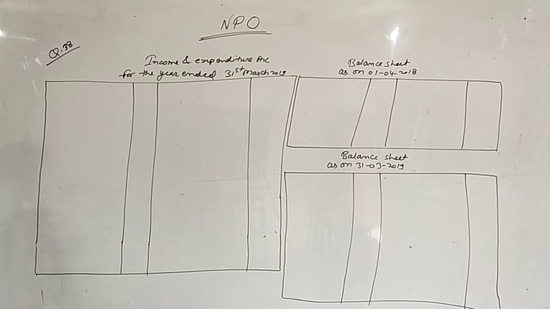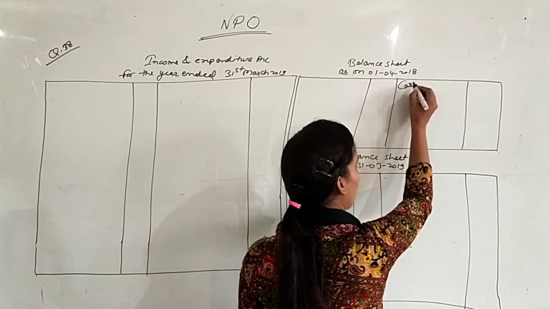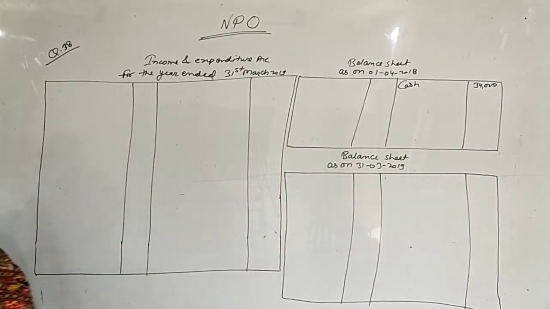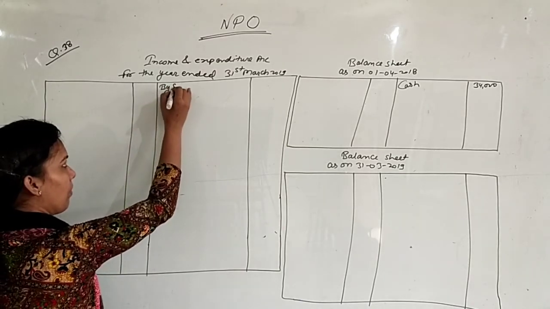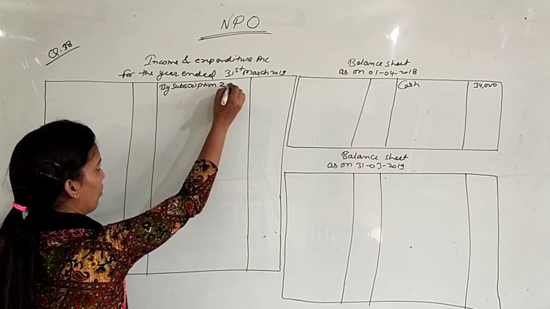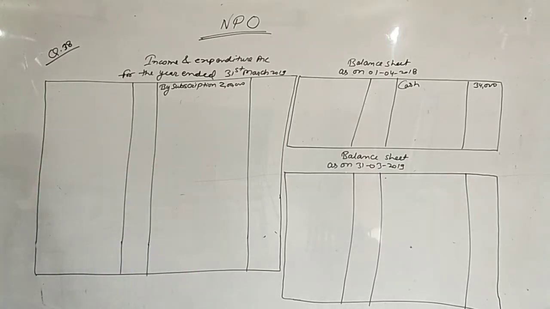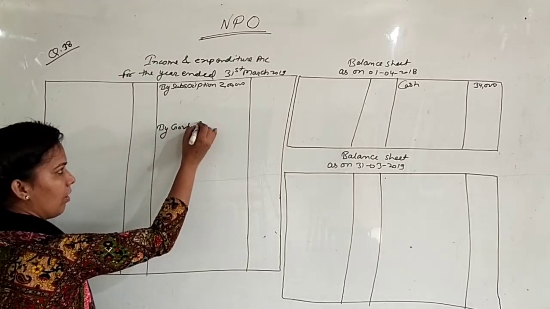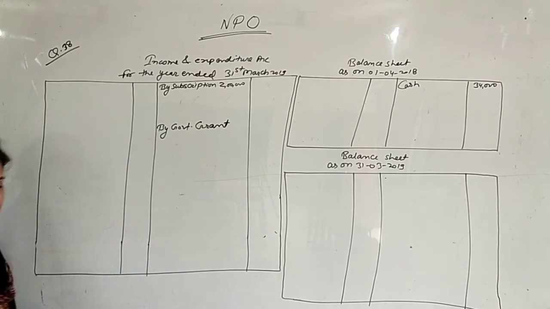So let's start with the first point. This is balance b/d 34,000. This is the opening cash balance. Cash 34,000. Next is subscription, 2 lakh rupees. By subscription, this is 2 lakh rupees. Government grant will also be included here. By government grant, that is the amount 75,000.